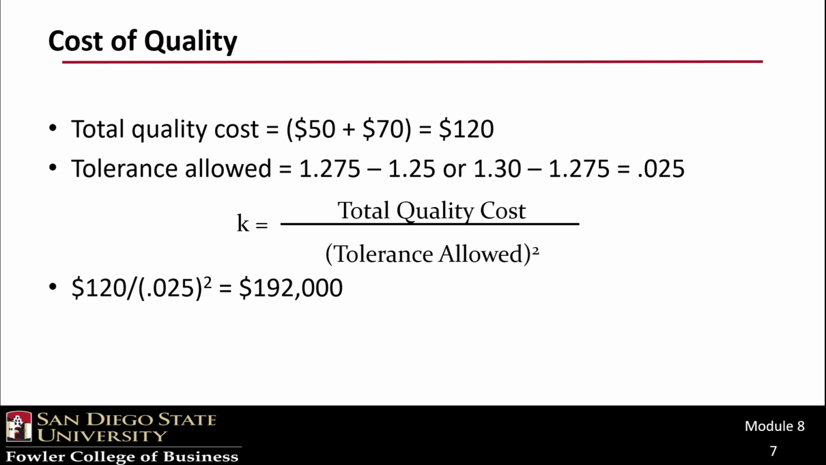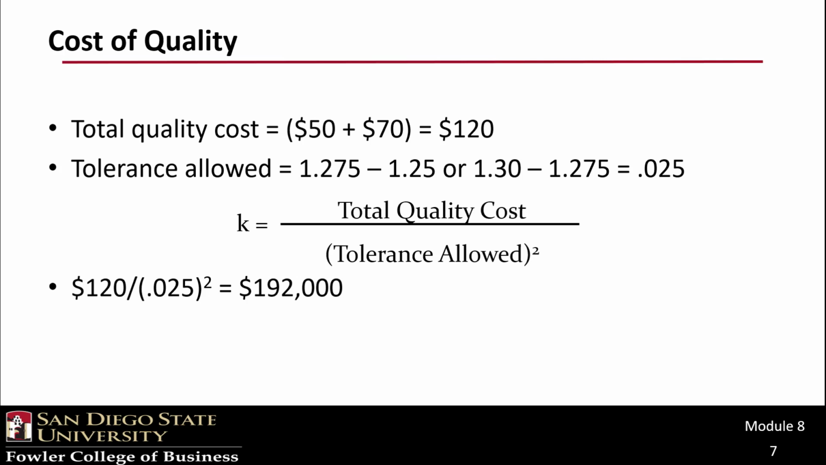To start with, the total quality cost is the cost of the original cylinder plus the cost of the replacement, or $120. The tolerance permitted is either 1.275 to 1.25 if it's too small, or 1.30 to 1.275 if it's too large. Either way, it's a 0.025 difference. If we divide the total cost by the square of the difference, the result is $192,000.